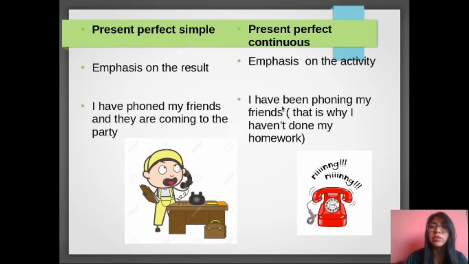Okay, and present perfect continuous. I have been phoning my friends. That is my action. I am emphasizing the activity. That is why I haven't done my homework, because I am doing that action. So in this case, I am emphasizing the result. In this case, I am emphasizing the activity. I have been phoning. That is my activity. That is the main difference. Present perfect, you have to emphasize the result, and present perfect continuous the activity.